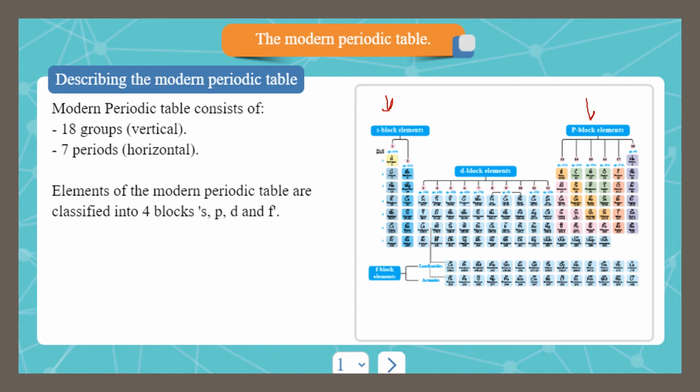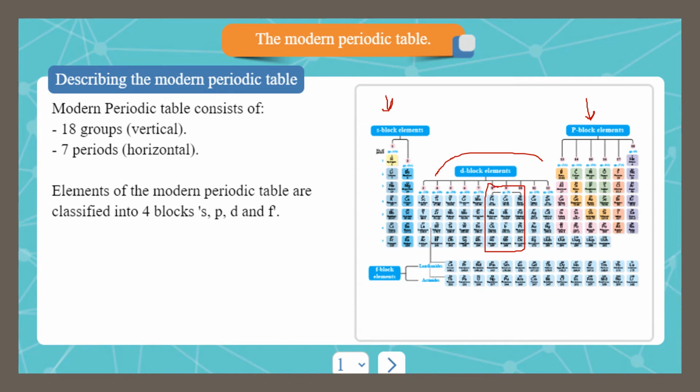The P block at the right contains 6 groups, which are 3A, 4A, 5A, 6A, 7A, and the 0 group. And in the middle, the D block contains 10 columns with 6 groups. These columns are named 3B, 4B, 5B, 6B, 7B, and group 8, which includes 3 columns by itself.